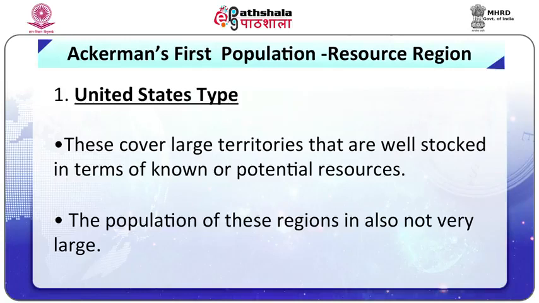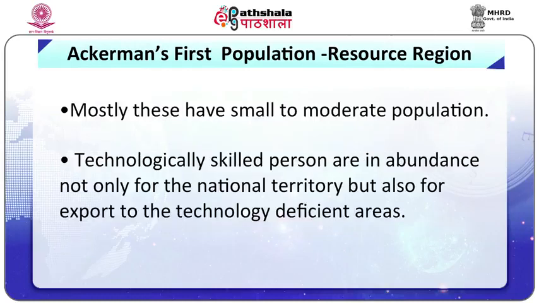So you have these 5. Now let's go through each one of them. The first is the United States type, and these cover large territories that are well stocked in terms of known or potential resources. Isn't that the reason why many people would like to go and settle in the United States? The population of these regions is also not very large, mostly small to moderate. Technologically skilled persons are in abundance, not only for the national territory but also for export to the technology deficient areas. The society is well equipped with social and technological means to maximize national as well as individual affluence.